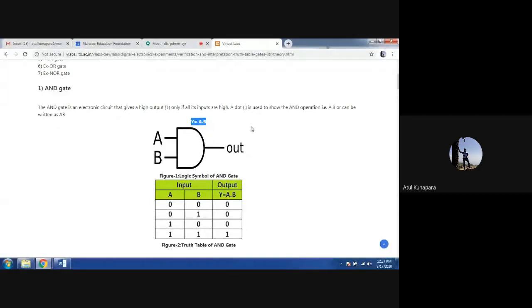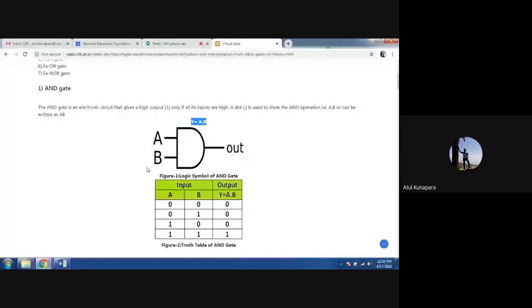Now, what is the logic performed by this AND gate? You can understand that from the truth table here. Whenever you have two inputs, input A and B, for the two inputs we can have a total of 4 possibilities. Either both inputs can be 0, or both inputs can be 1, or either of them 1 and 0 like this. So there are a total of 4 combinations of the input which could be realized at the input when you have two inputs.